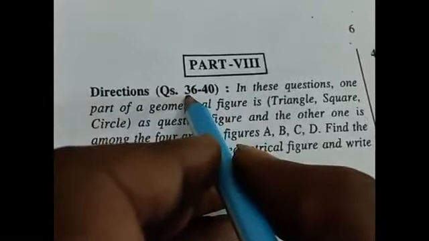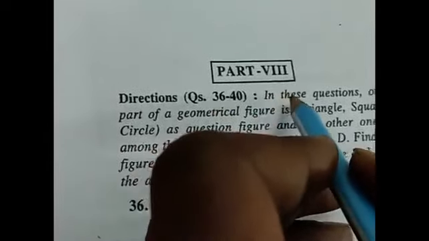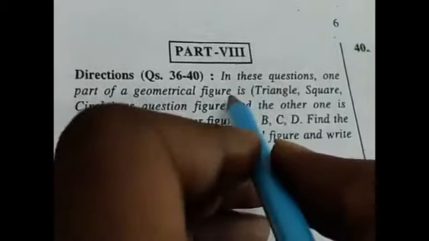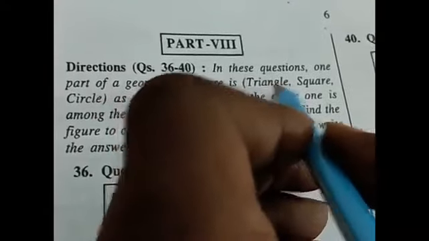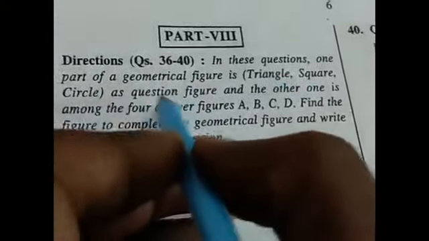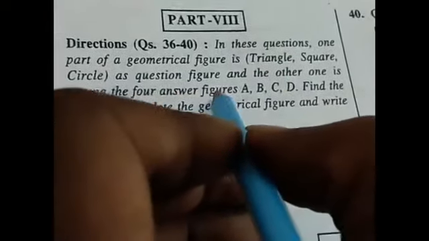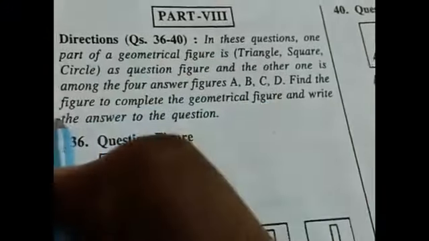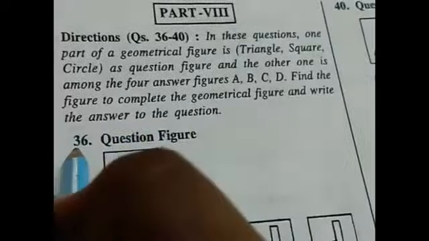Part 8. Direction, questions 36 to 40. In these questions, one part of a geometrical figure, such as a triangle, square or circle, is given as the question figure, and the other one is among the four answer figures A, B, C, D. Find the figure to complete the geometrical figure and write the answer to the question.